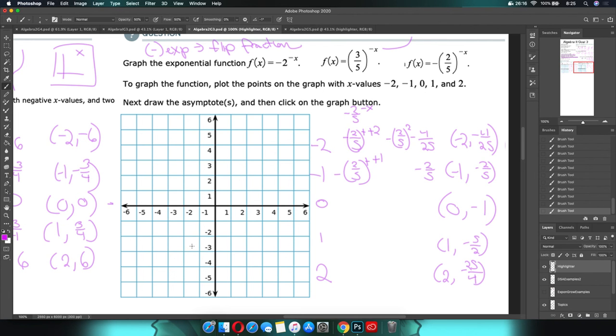And this is what a speed run, as you get comfortable with this topic, that's how fast you can do it. You're technically finding 5 points, but you only really need to do the work for 2 of them, and that's one of the ways that you can make this topic a little bit easier, especially if you're really good with your pattern recognition. So, -2, oh wait, asymptote first. Let's draw our little asymptote. I promise it's there.